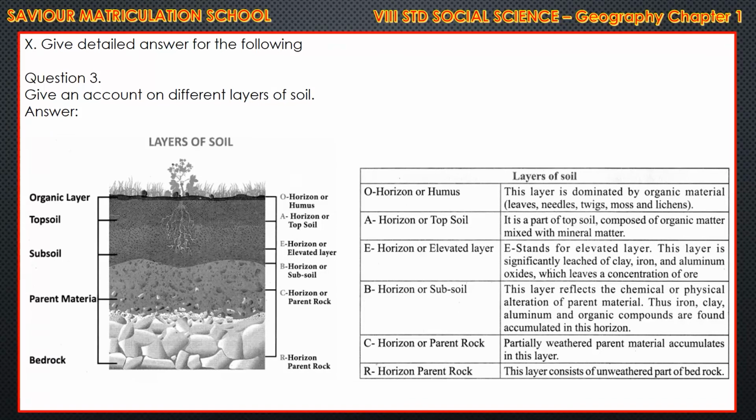Next one, fourth one is B, horizon or subsoil. This layer reflects the chemical or physical alteration of parent material. Thus, iron, clay, aluminium and organic compounds are found accumulated in this horizon. And C, horizon or parent material. Partially weathered parent material accumulates in this layer. Next one, last one, R, horizon or parent rock. This layer consists of unweathered part of bedrock.